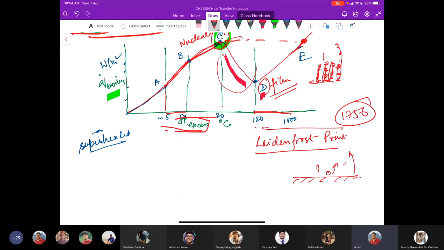Within such a gap, you have a sufficient increase, or the rate of increase, you look at the numbers. That at 1000 excess temperature, you possibly will have the point E, which you reached in nucleate boiling with the excess temperature of 30.